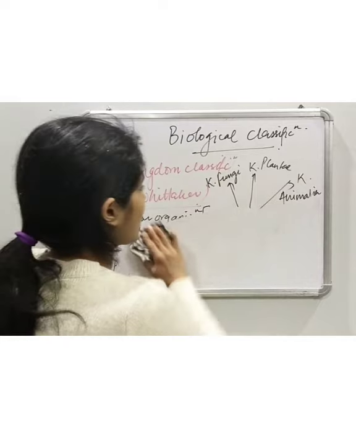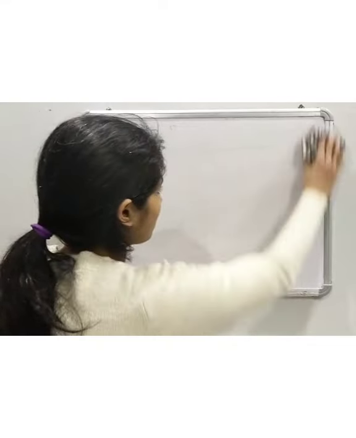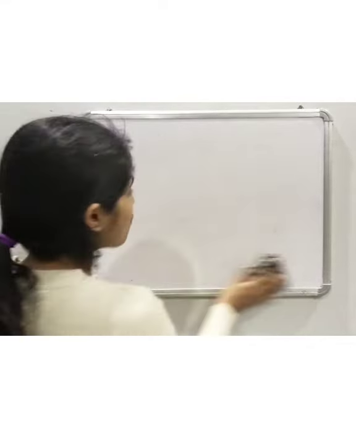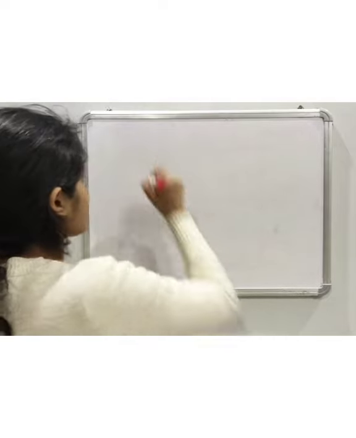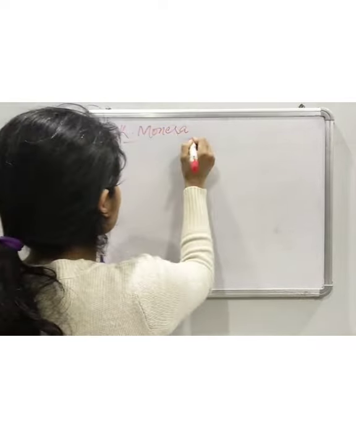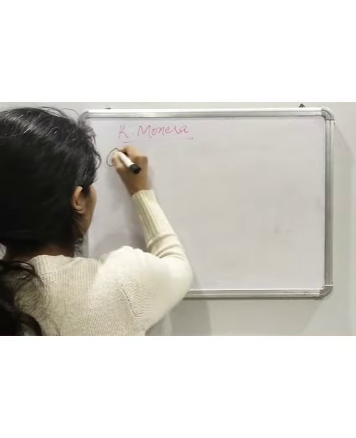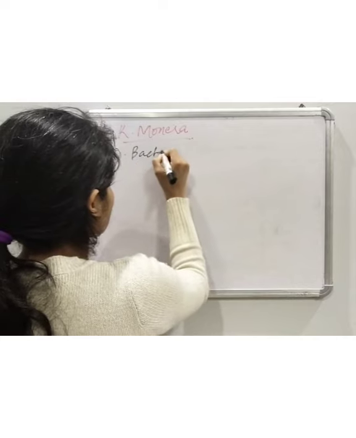Coming to the first kingdom, which is Kingdom Monera. What all organisms are included in Kingdom Monera? Bacteria are the most important members of this kingdom.